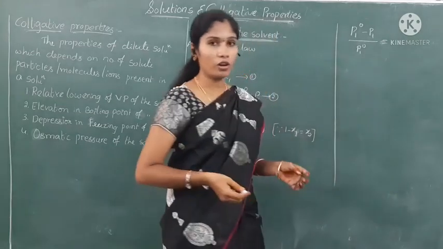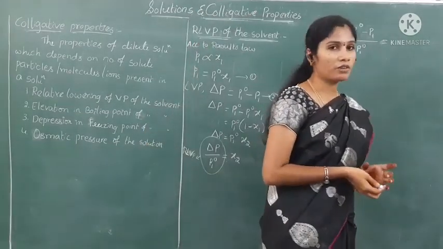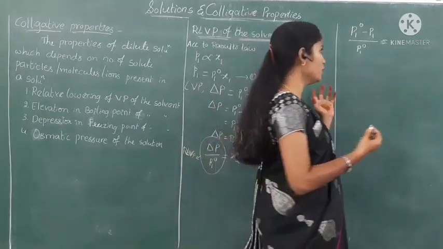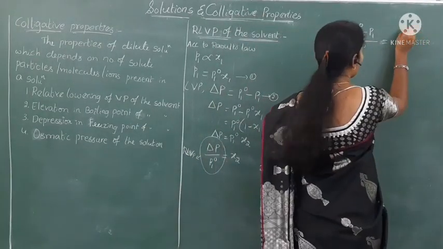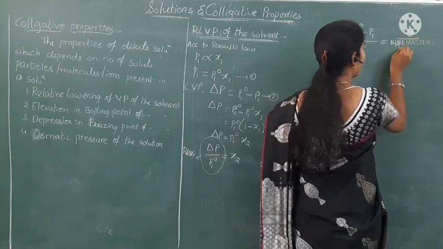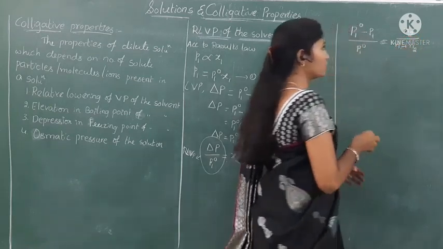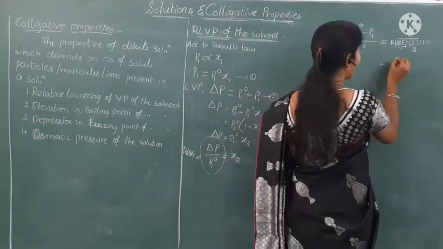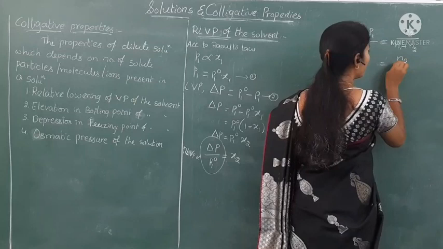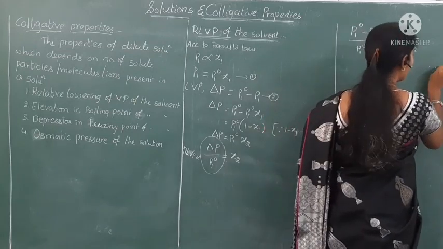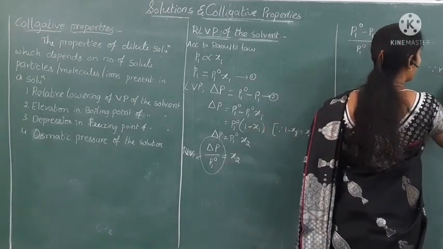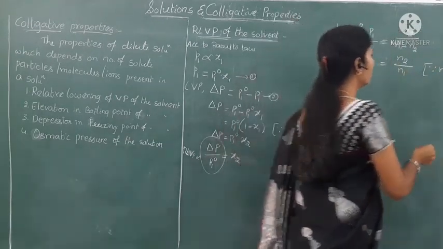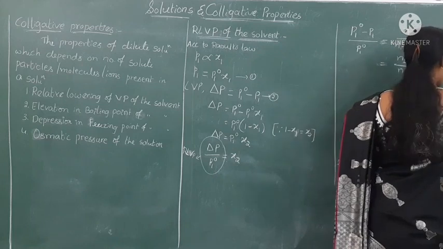How can we calculate the mole fraction? The number of moles of one component by the number of moles of all components present in a solution is called a mole fraction. So x2 is nothing but N2 by N1 plus N2. Next, here we can write this equation as N2 by N1, because N2 is far less than that of N1.